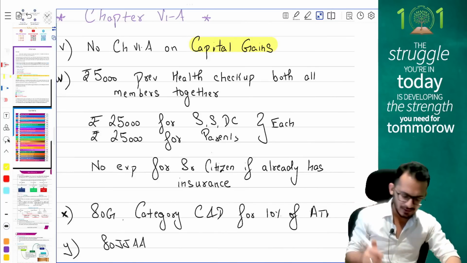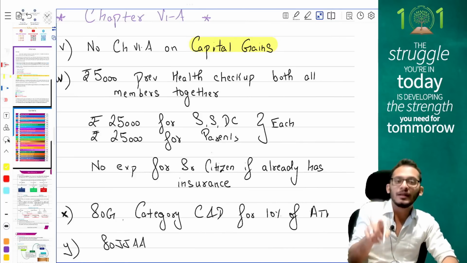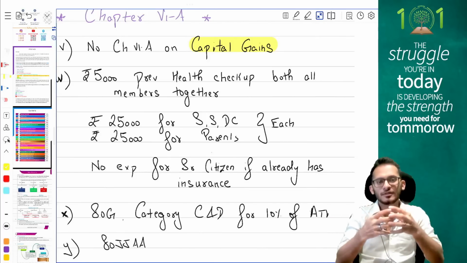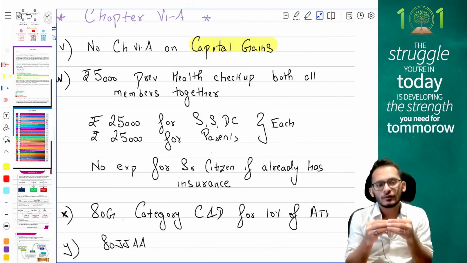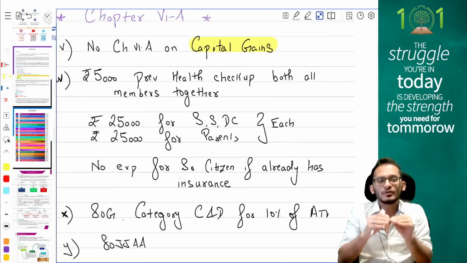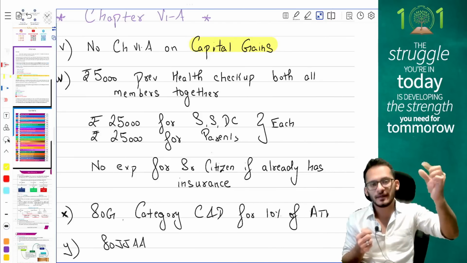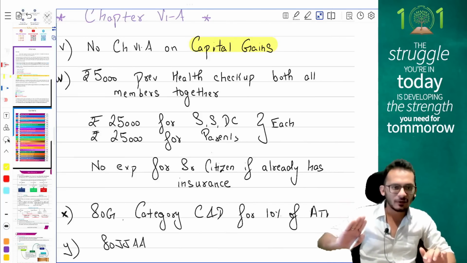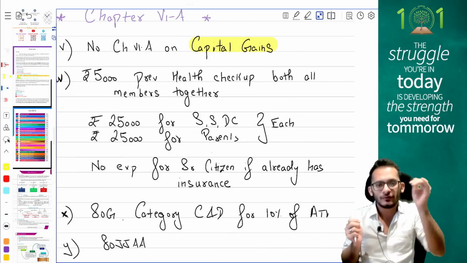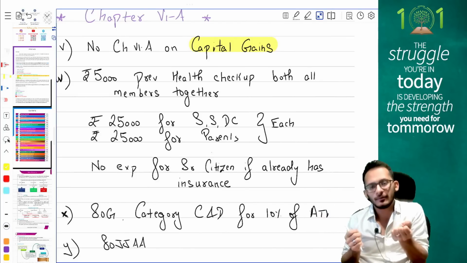Very important. Next adjustment, people, is your 5,000 rupees preventive health checkup under 80D, which can only be claimed for both the buckets put together. For all members which you have, all put together, you can only claim 5,000 rupees as a preventive health checkup. You cannot go more than 5,000 rupees. But when it comes to other items, medical insurance and all those things, each bucket gets a 25,000 limit. So self, spouse and dependent children get a limit of 25,000, parents get a limit of 25,000. Please note that this 5,000 is a part of this already, so the 5,000 is already included in the 25,000 bucket. Both the buckets put together, you can only claim 5,000 rupees.